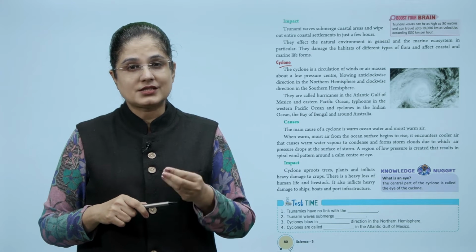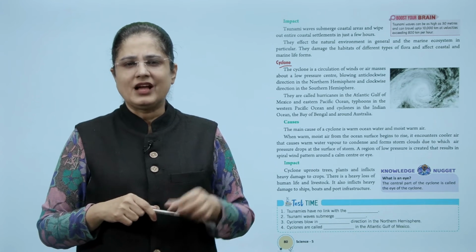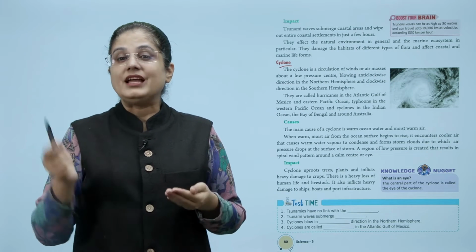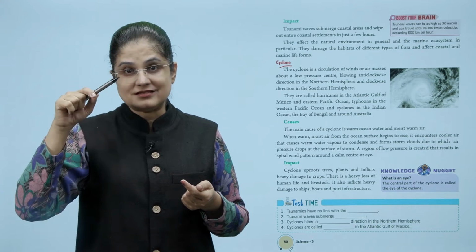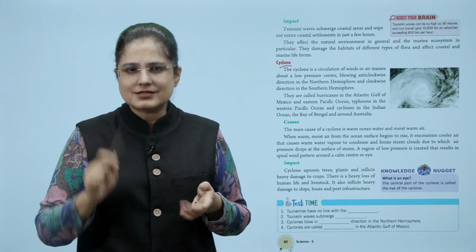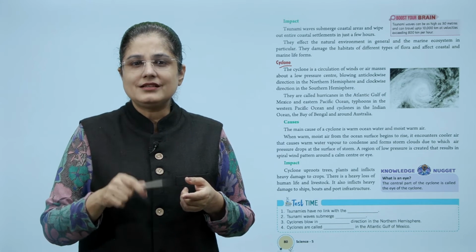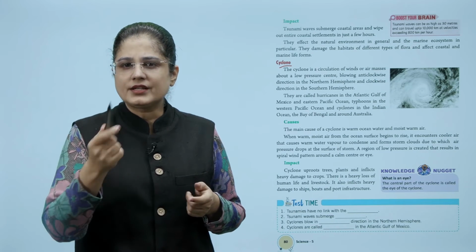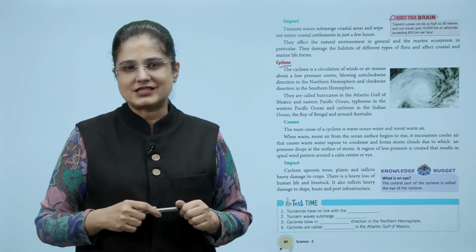Now, these are caused by warm ocean water and moist warm air. When warm moist air from the ocean surface begins to rise, it encounters cooler air that causes the warm air's water vapor to condense and form storm clouds, due to which air pressure drops at the surface of the storm. A region of low pressure is created that results in a spiral wind pattern around a calm center, or eye. Now, what is an eye? The central part of the cyclone is called the eye of the cyclone.